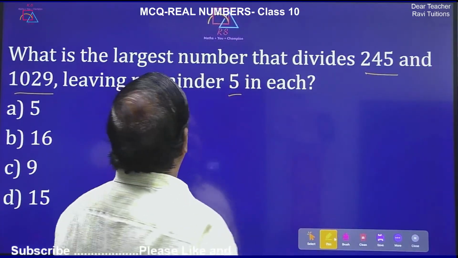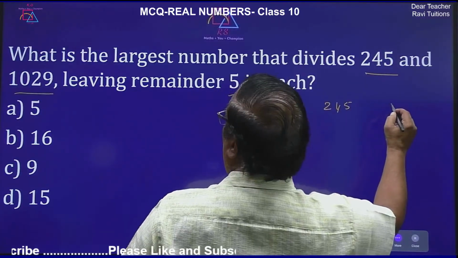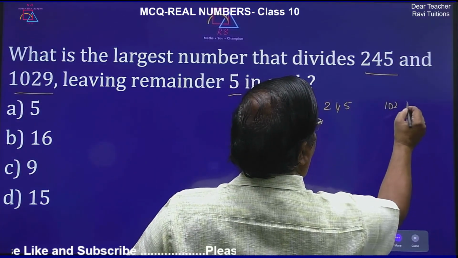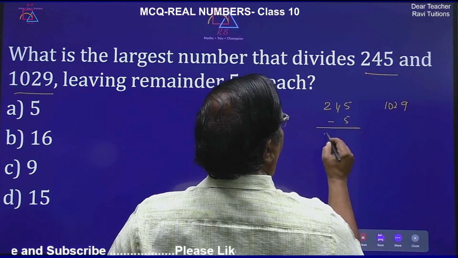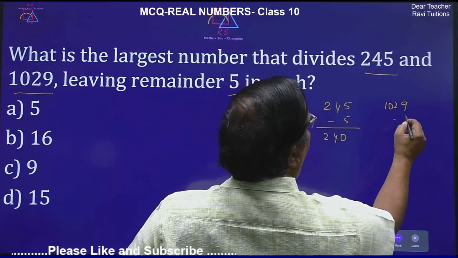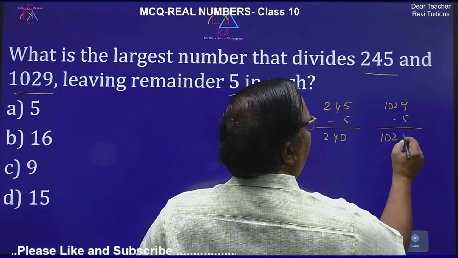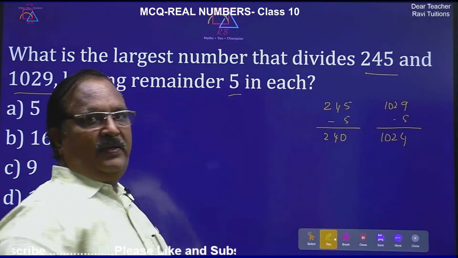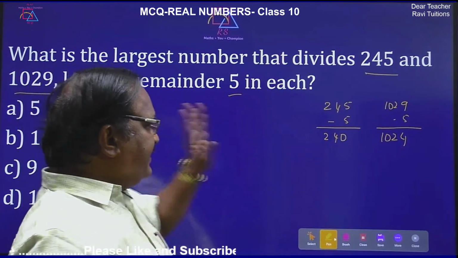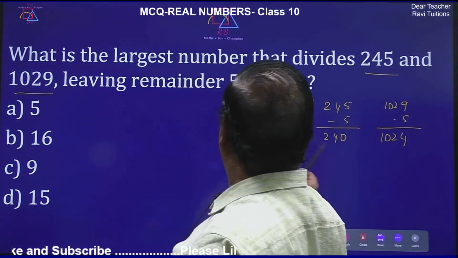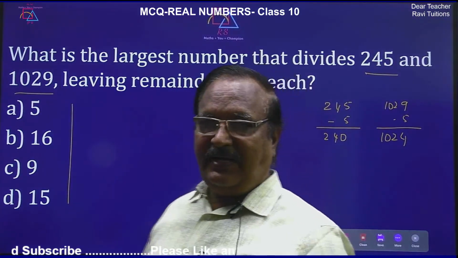So now for this, what you have to do, 245 and 1029, you have to leave out the remainder 5 and remove it: 240 and 1024. Okay. Now the HCF of these two numbers will be the answer.